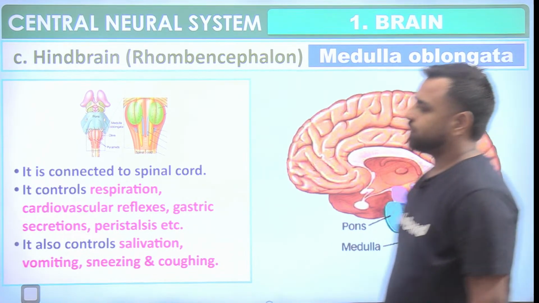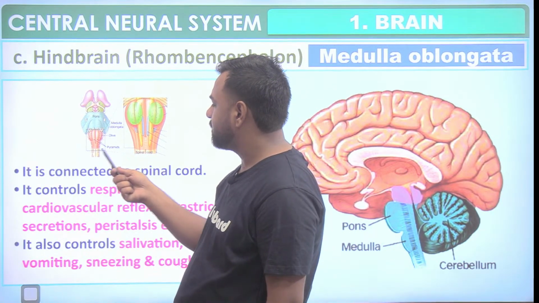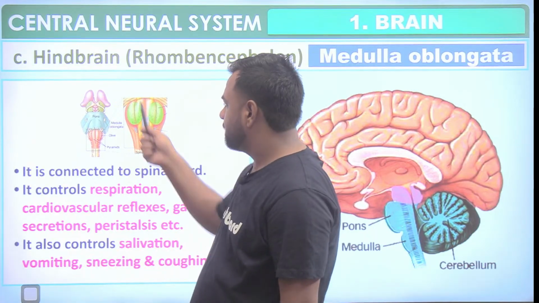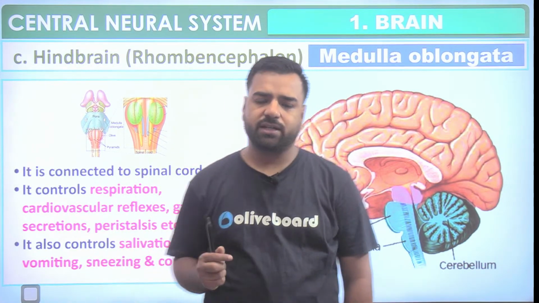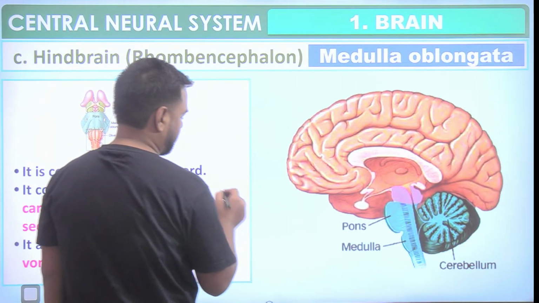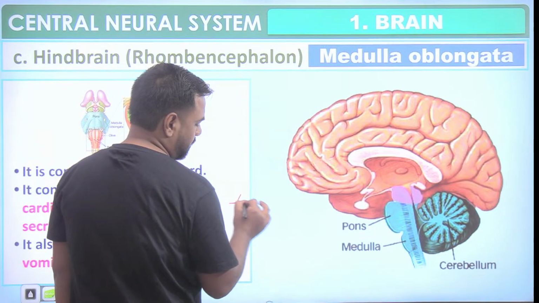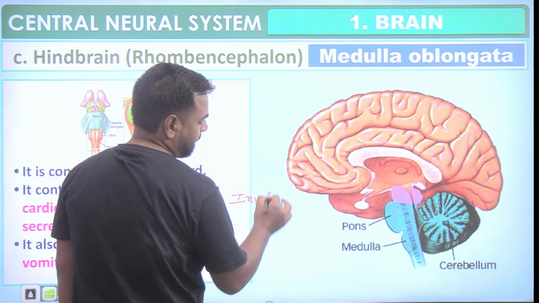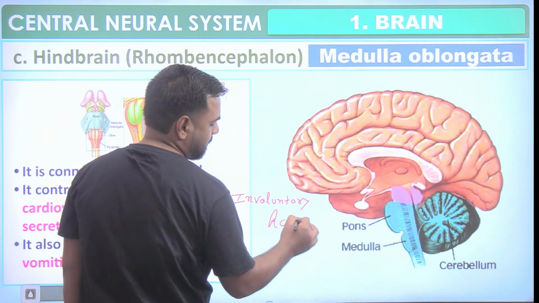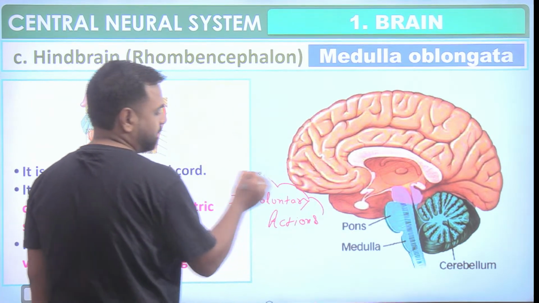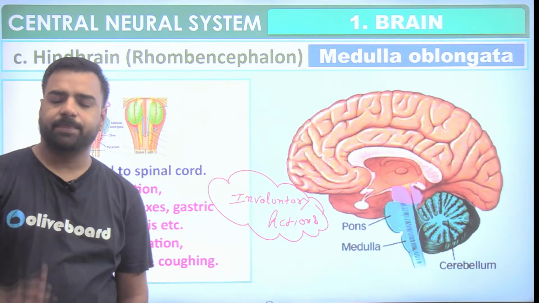Okay, so just see, that's the part of the brain. So these are the pons, but this section is actually medulla oblongata, which is enlarged here and it's connected with the spinal cord. So all the involuntary actions, I need to write it for you. All the involuntary actions are actually controlled by this section.